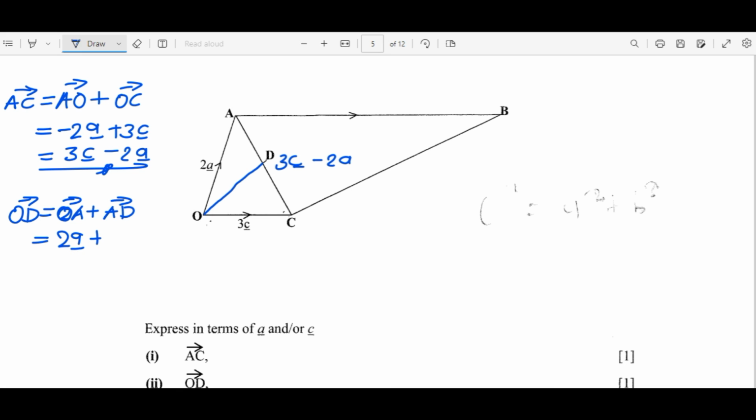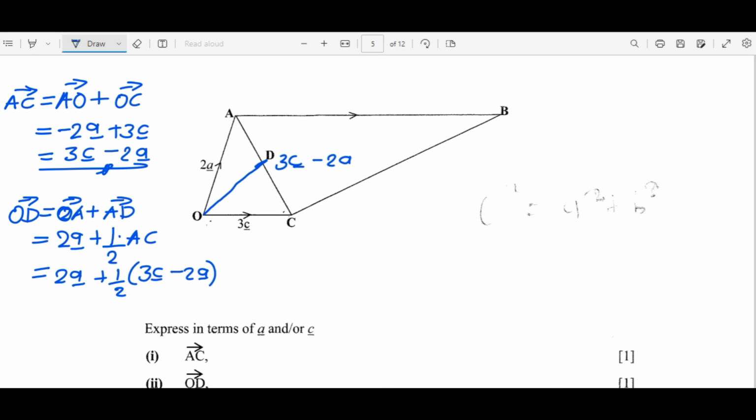If you remember, we are told D is the midpoint of AC, which means that this D divides the line AC into 2 equal parts. So we just want half of the vector AC, which is 2A plus half of 3C minus 2A.